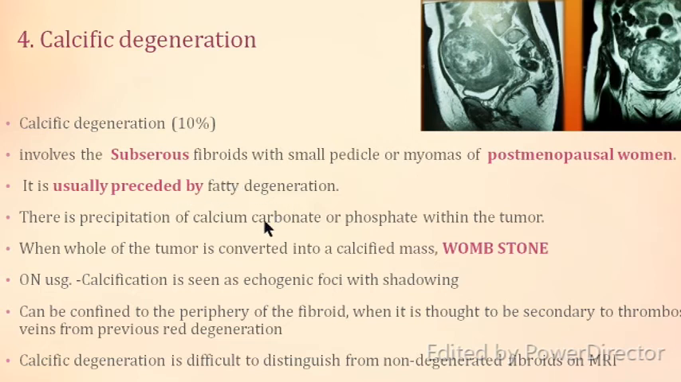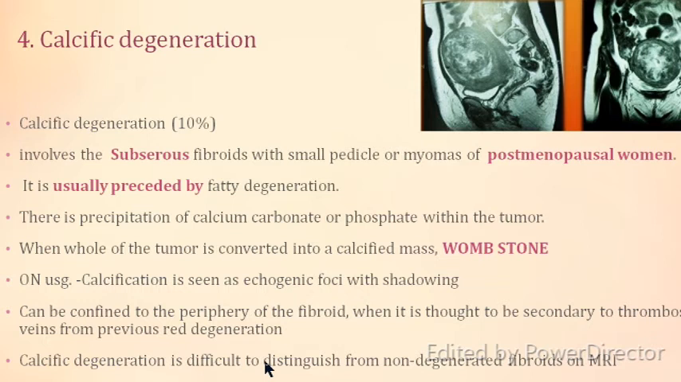The type of calcium is calcium carbonate and phosphate, and when the whole of this tumor becomes calcified, it becomes a stone-like mass. It is called a womb stone. The calcification is seen as echogenic foci with shadowing, and it can be conformed to the periphery of the fibroid when it is thought to be secondary to a thrombosed vein from previous degenerations.